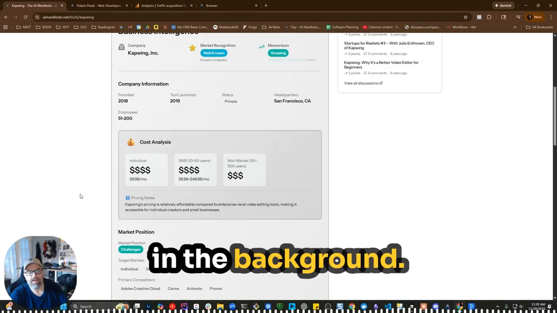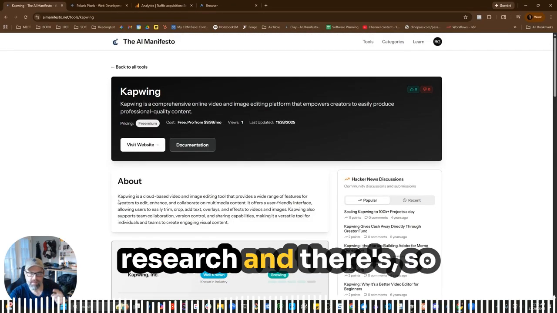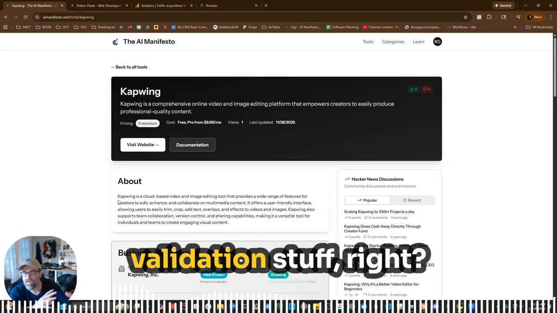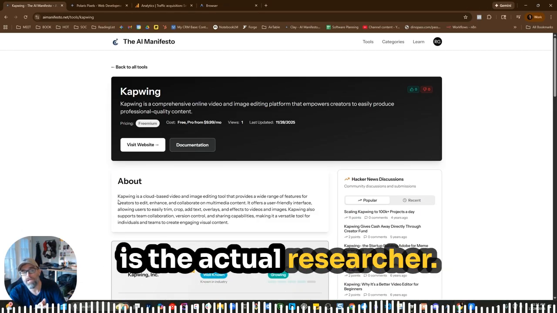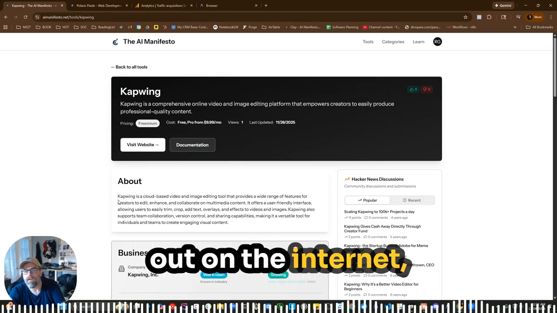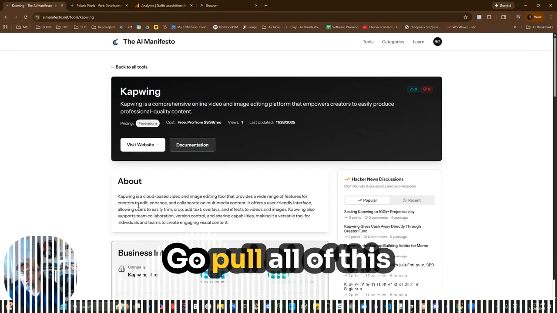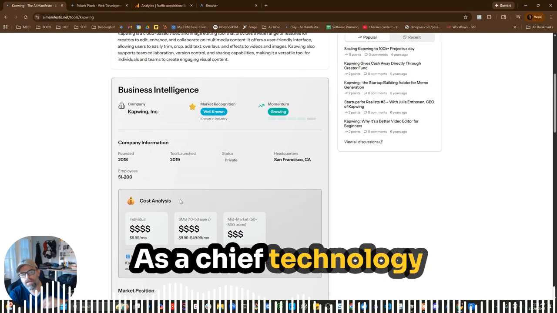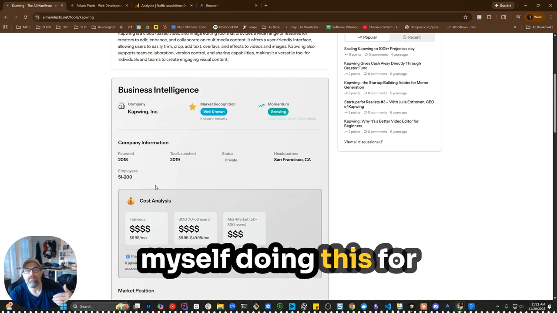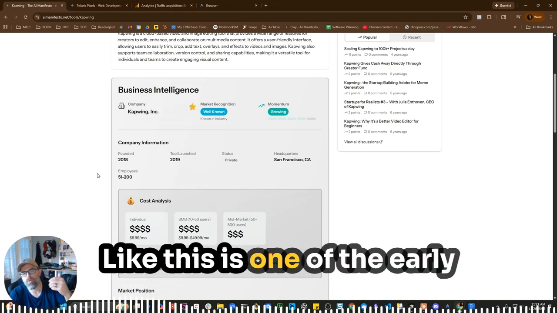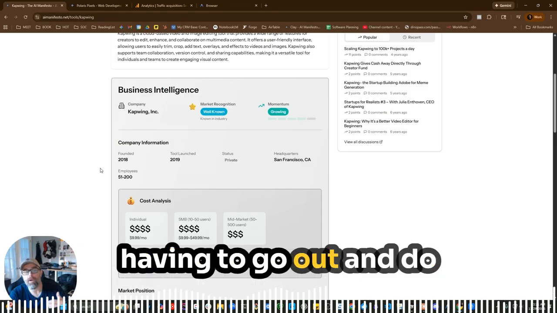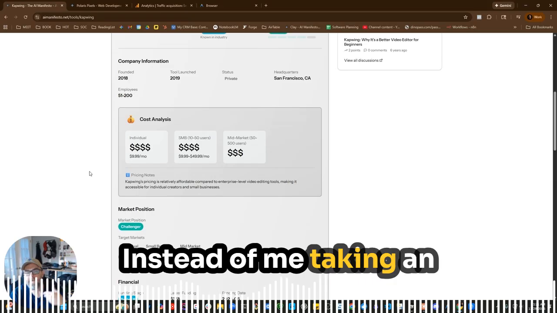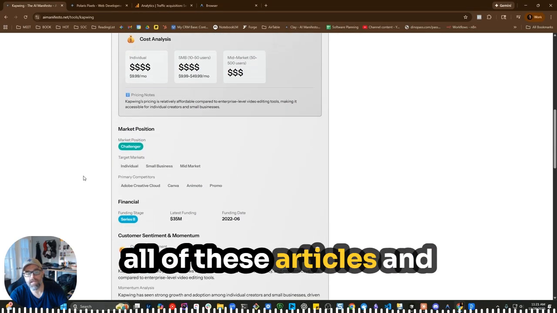This is what happened in the background. I asked it to do that research, and there's several agents. You could call this multi-agent architecture. The first one has that validation stuff, right? And then the second one is the actual researcher. So I said, hey, go out on the internet, research this thing, go pull all of this information, pull in news, pull in business intelligence, go do this research. As a chief technology officer, I often found myself doing this for multiple different kinds of software. Like, this is one of the early steps. And instead of me having to go out and do that research on my own, I have an agent that will go do that for me in seconds. Instead of me taking an hour to go out and find all of these articles and read about it.